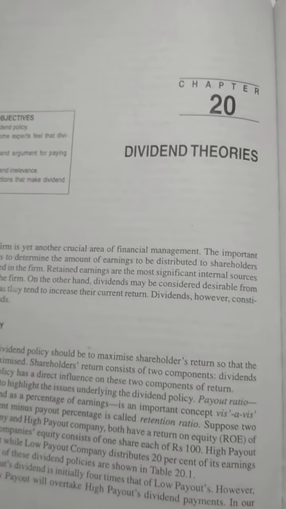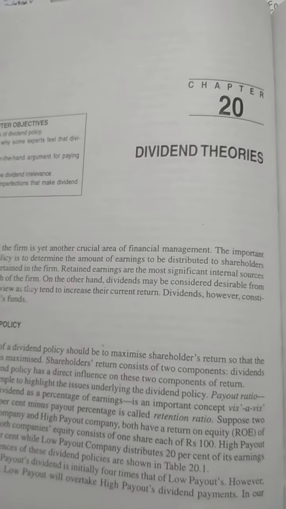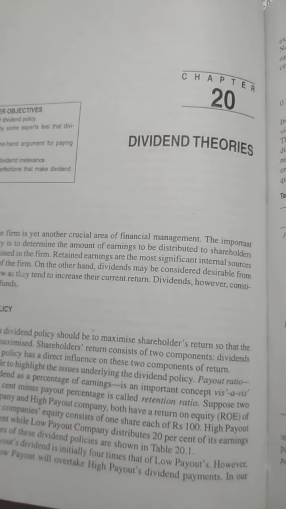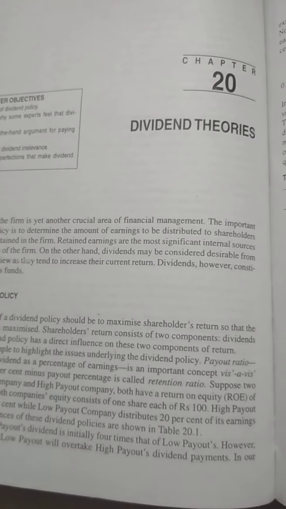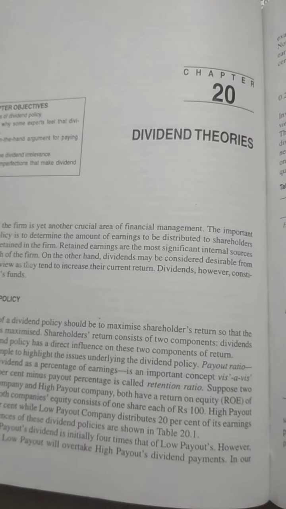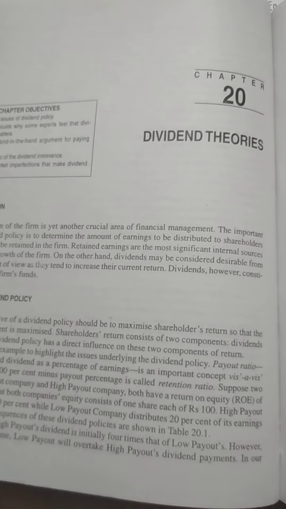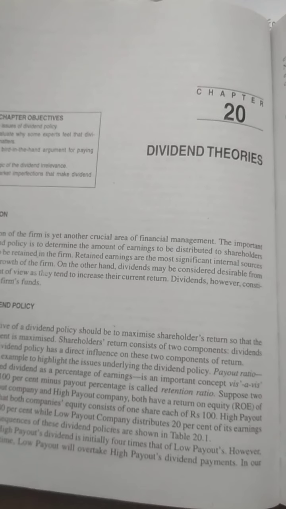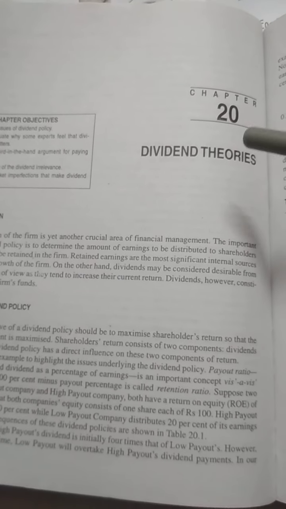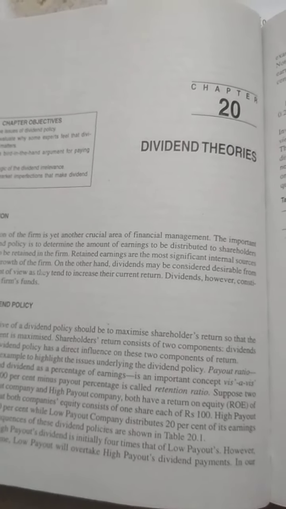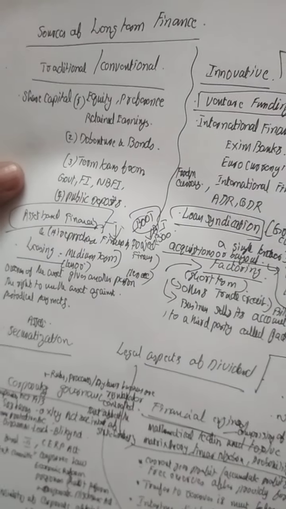So coming back to the financial management portions, dear students, I will be dealing with the fifth module according to our syllabus. After completing the first and second modules, in the second module we had dealt with the problems based on capital budgeting. Now this fifth module, according to the university syllabus, constitutes some portions from dividend and certain other portions from sources of long-term finance.